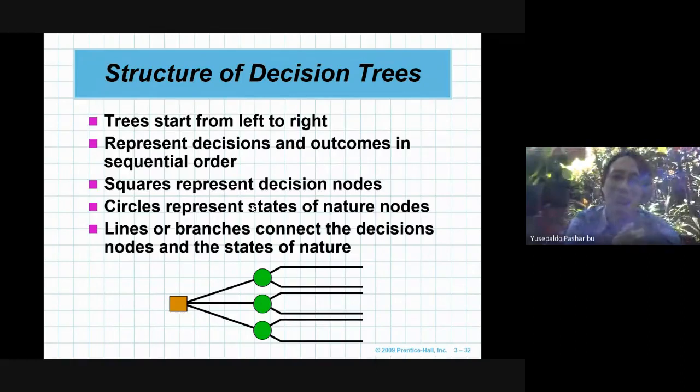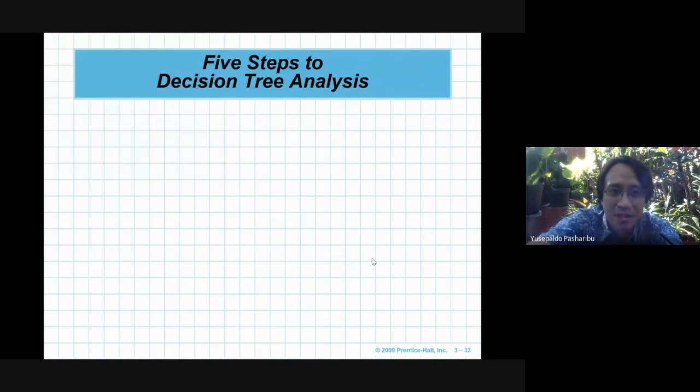The tree starts from left to right. You can see in the graph below there are two types of shape. The first one is square. Square represents decision node, while circle represents state of nature node. Lines or branches connect the decision node and the states of nature.